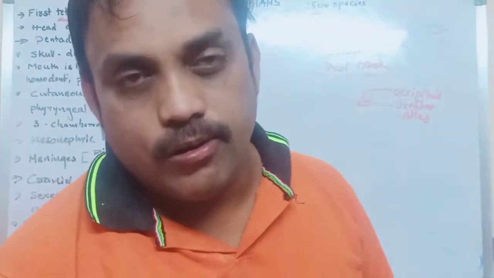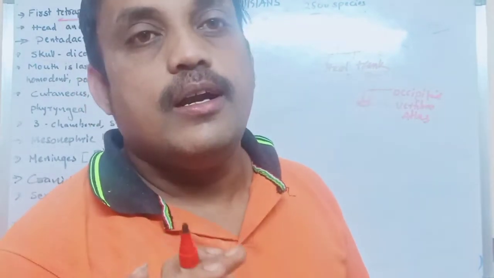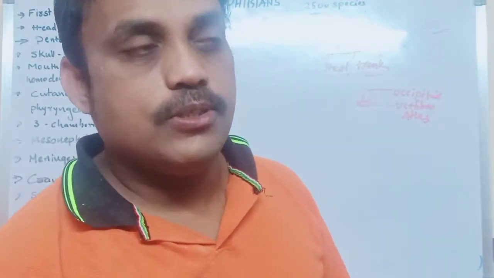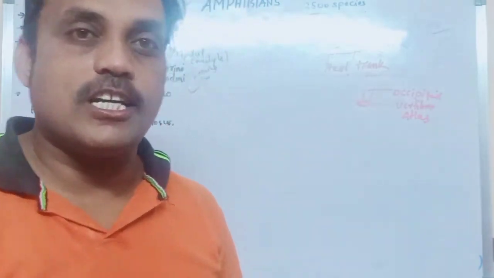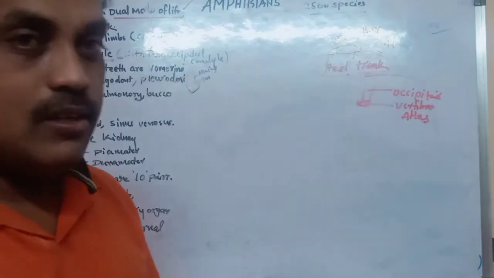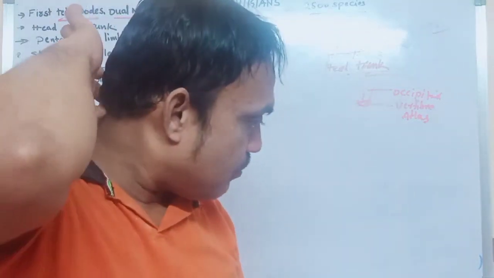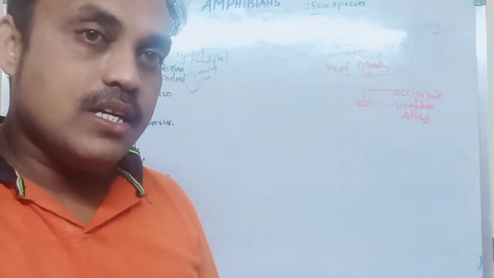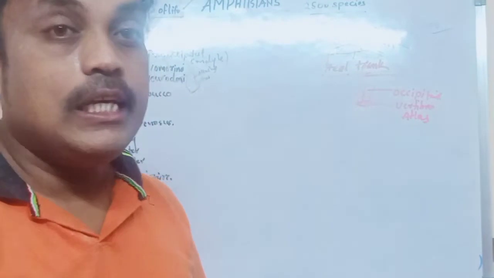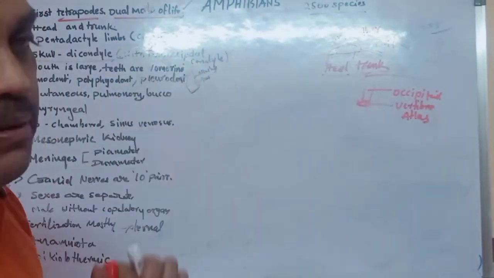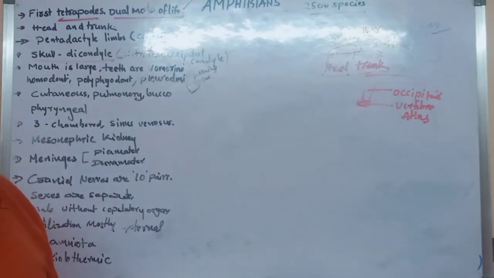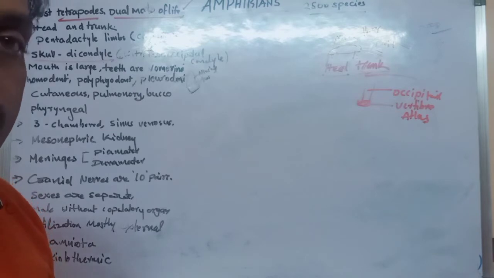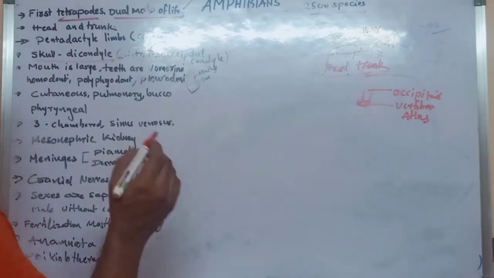That is what we call dicondyle. It is easy to understand when we are discussing the skeleton system. Dicondyle: two occipital bones are attached with the first vertebra, and the first vertebra is atlas. That is what we call dicondyle. That means in amphibians, the skull is a dicondylic skull. This is very important.